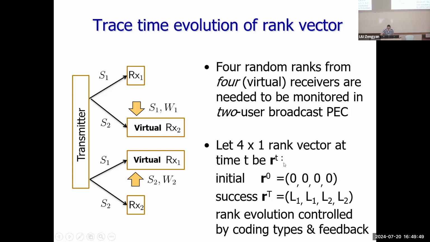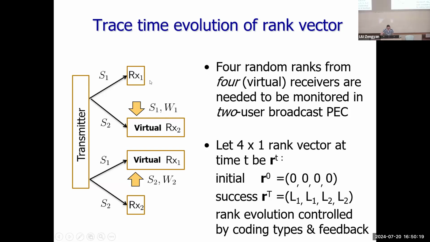There are 4 elements in this rank vector. Initially, no user has any observations, so the rank vector is all 0: 0, 0, 0, 0. Now at the end of the broadcast T, if we succeed, then we can show that the first two ranks corresponding to user one should be L1 and L1.